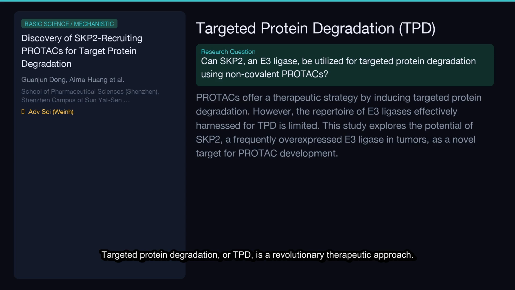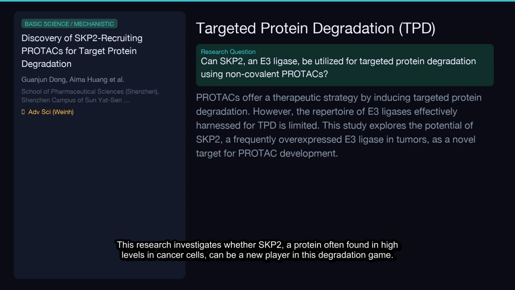Targeted protein degradation, or TPD, is a revolutionary therapeutic approach. It uses specialized molecules to tag proteins for destruction by the cell's own machinery. While promising, we've been limited by the small number of E3 ligases we can effectively recruit. This research investigates whether SKP2, a protein often found in high levels in cancer cells, can be a new player